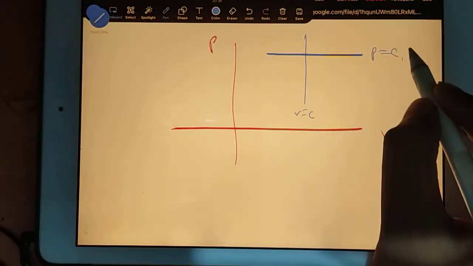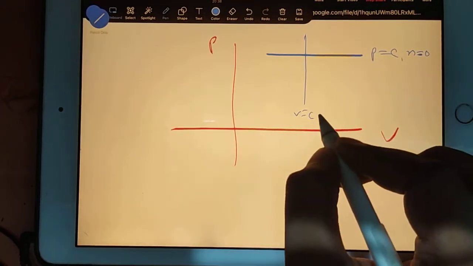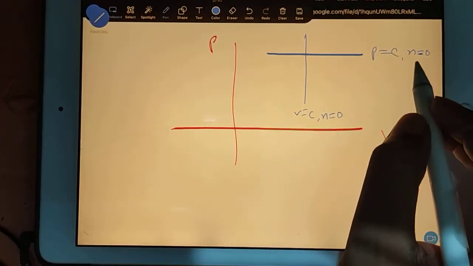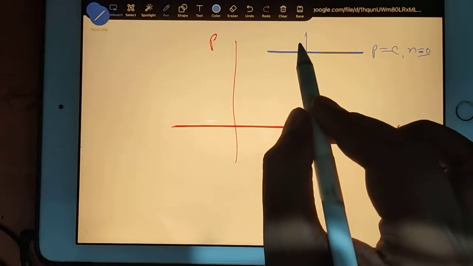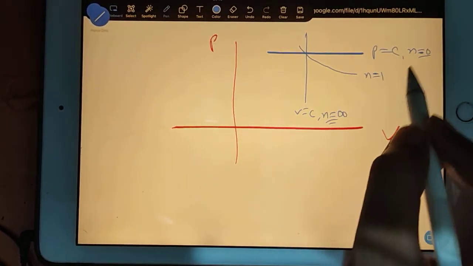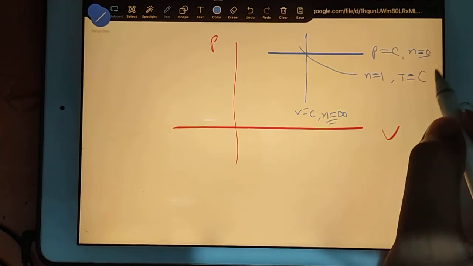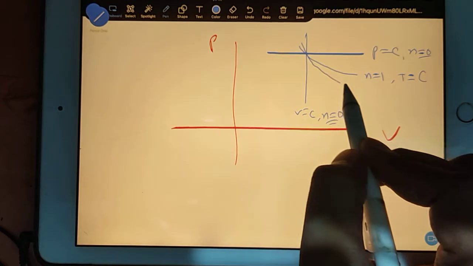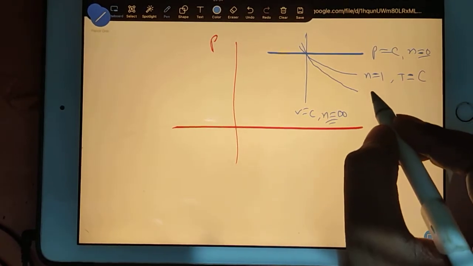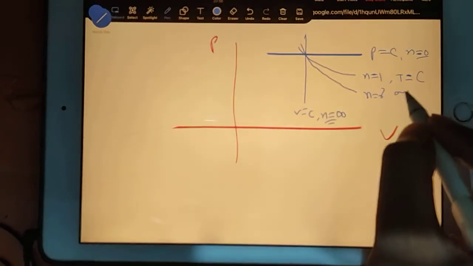For the pressure equal to constant line, your polytropic index n is 0, and for the volume equal to constant line, n is infinite. Then here somewhere you have n equal to 1, that is the temperature constant line, and then you have this line. This line is your n equal to gamma line, the adiabatic line.